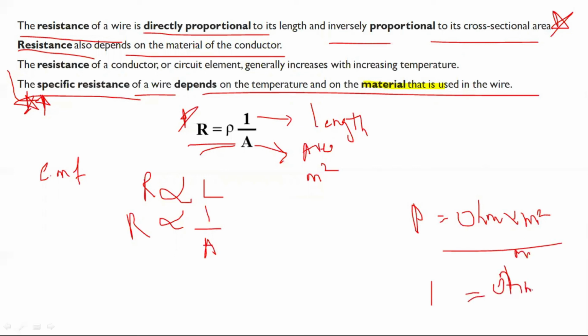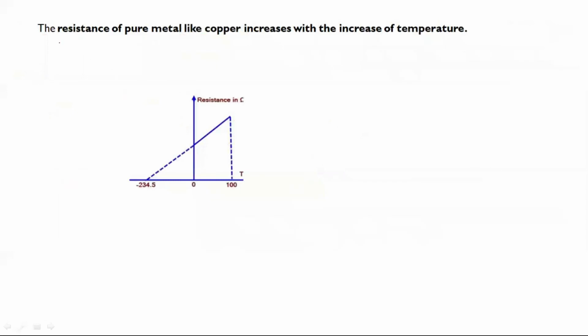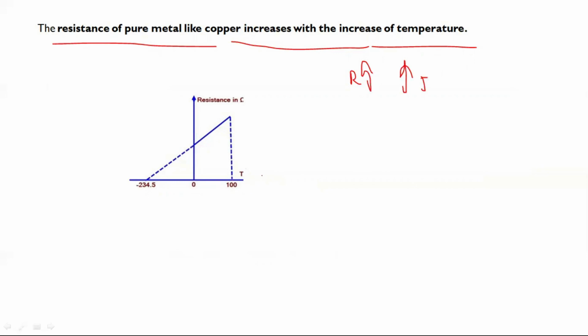Now, the effect of temperature on resistance. The resistance of a pure metal like copper or aluminum increases with the increase of temperature. That means if the temperature increases, resistance increases. If the temperature goes down, the resistance comes down.